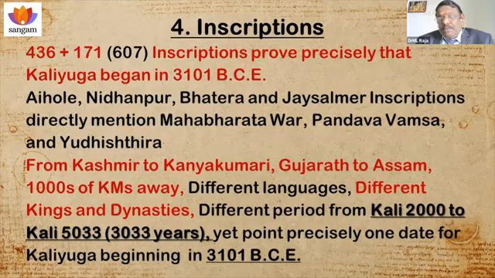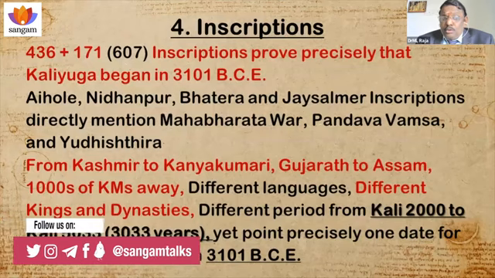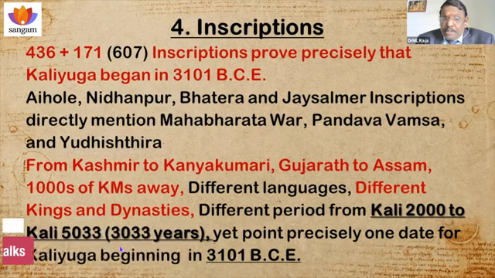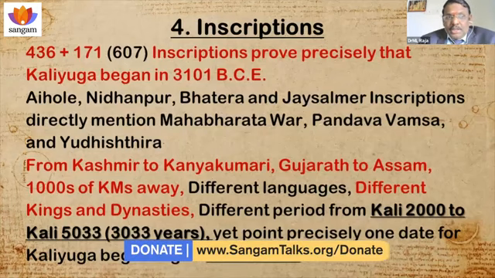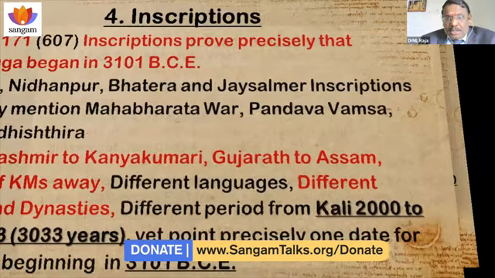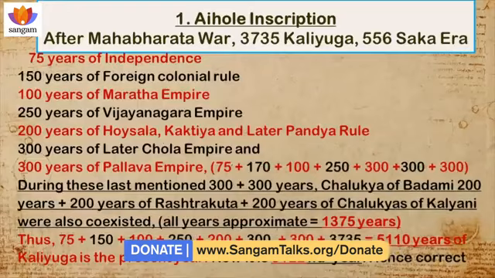They are issued in different languages, by different kings and different dynasties, at different periods of time, from Kali Yuga 2000 to Kali Yuga 5033. That is, the time period is 3033 years. Despite all these differences, they point precisely to one date, that Kali Yuga began in 3101 BCE. I will explain in my next lecture on Kali Yuga inscriptions. For want of time, I will explain only three inscriptions. Already I have mentioned Jaisalmer.